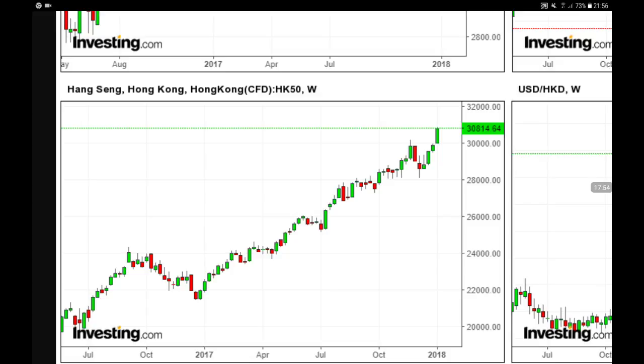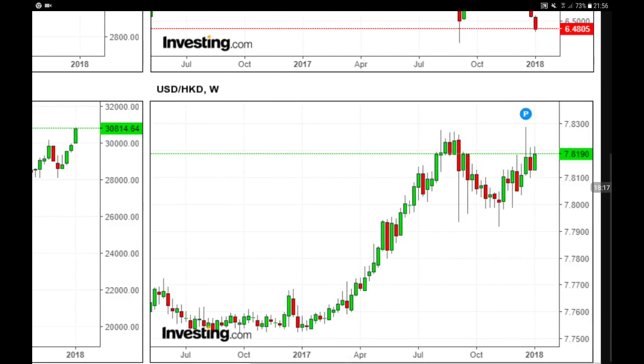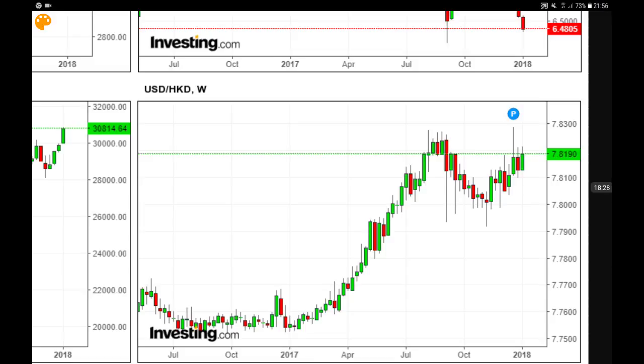Over here, the Hang Seng, the equity index for Hong Kong, still bullish, as you can see. You see the 30,000 points over here, break above that particular level, now going towards the 31,000 points, and we remain bullish. Okay, so let's see if we have a continuation. Now over here, the currency pair, that's the US dollar versus the Hong Kong dollar. Over here we are still bullish, and if you notice, we have a pattern formation over here, and that's your cup and handle pattern formation. You have a pointer over here, so we remain bullish.